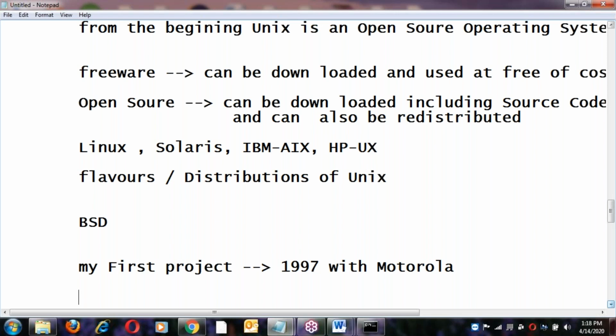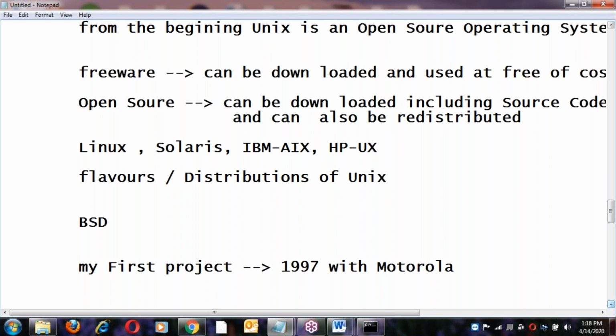My first project was an embedded C project, a Unix based modification. Motorola was very famous in the 90s for electronic goods.